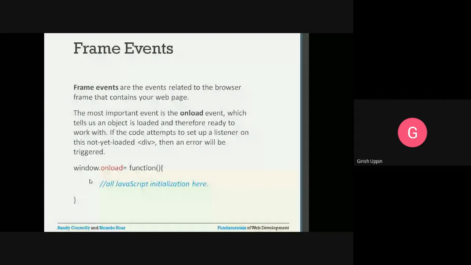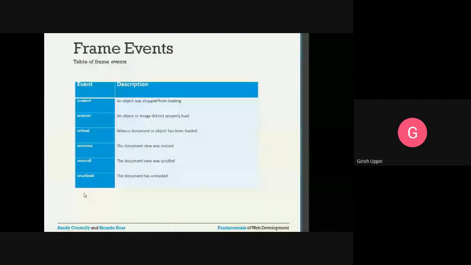These are the different events that are in the frame events class. On abort: an object was stopped from loading. Whenever an object is stopped from getting loaded, we get this particular event, on abort. On error: an object or image did not properly load, meaning due to some issue a particular object or image doesn't get loaded. That time we get on error.